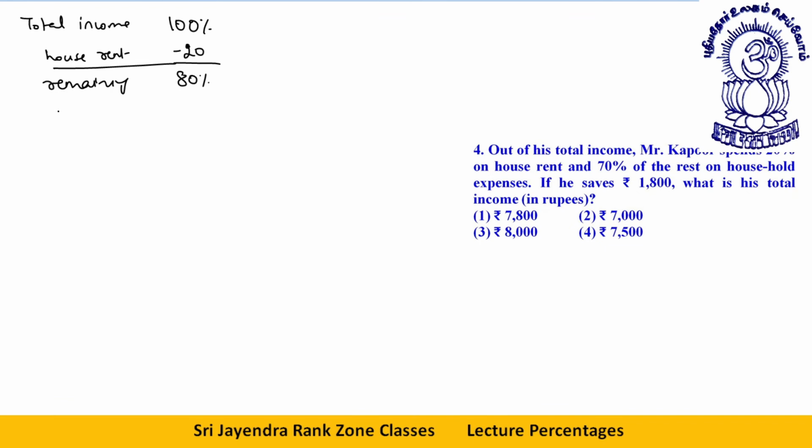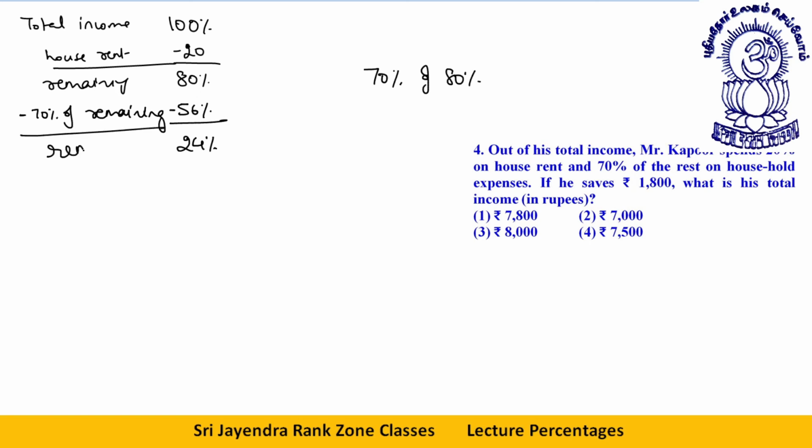Out of this, he spends 70% on household, minus 70% of the remaining. What is 70% of 80%? That will be 56%. So minus 56%. How much is remaining? Now 24% is remaining.